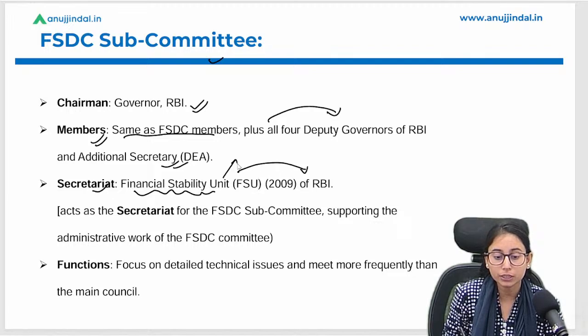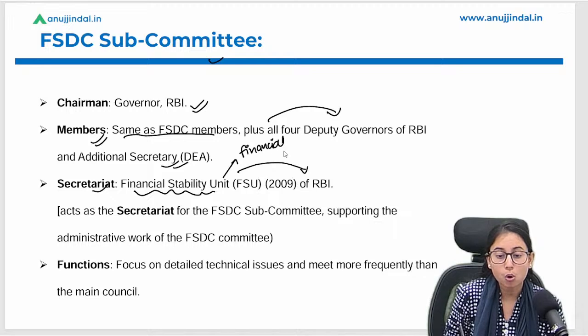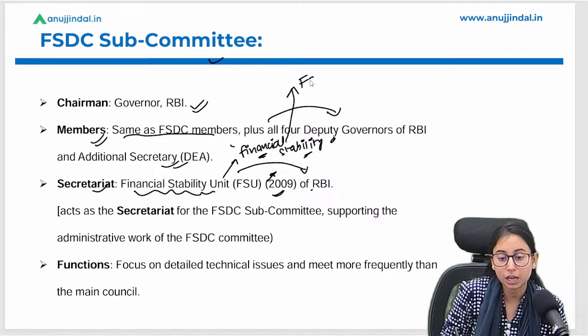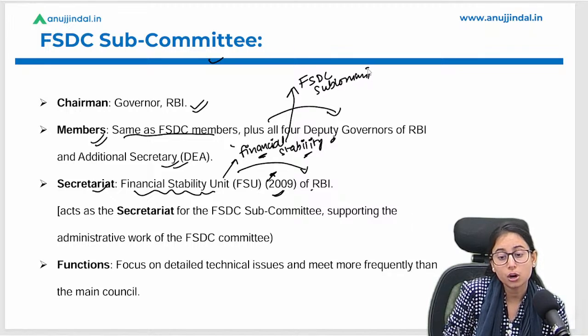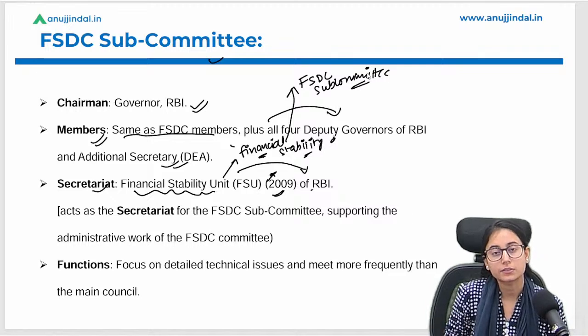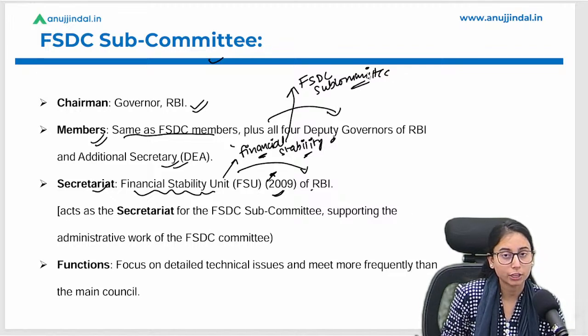Now this is a unit that also checks the financial stability of the economy. This unit of the RBI was established by the RBI in 2009, and along with this FSDC subcommittee, it works together in order to interpret the data, assess the data, and analyze all the factual points.